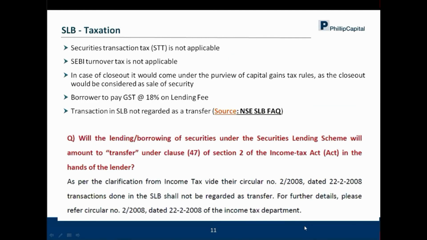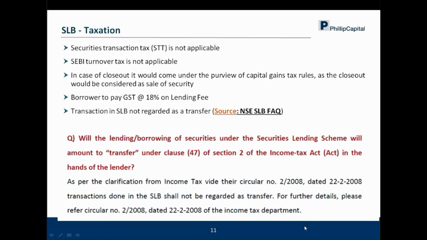Now I come to SLB in terms of taxation. Securities transaction tax (STT) is not applicable. That is one. SEBI turnover tax is also not applicable. In case of closeout, it would come under the purview of the capital gains tax rules, which is what I explained.